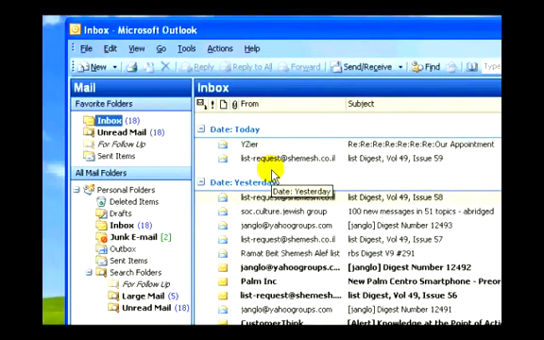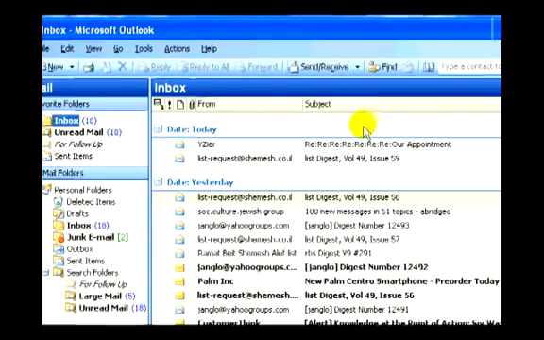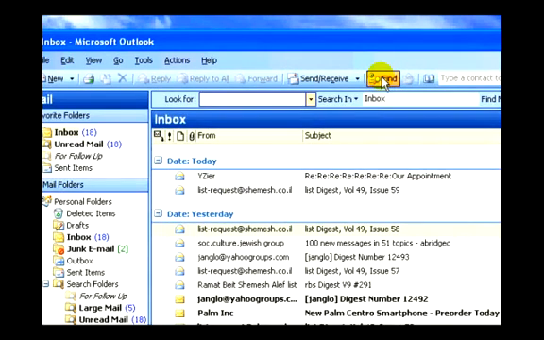Sometimes in Outlook we want to search for a particular email either by the sender's name or by the subject matter in the email. The way we would do this is we would go up top and click on Find, and then we can set certain type of criteria with what we would tell Outlook to search for.